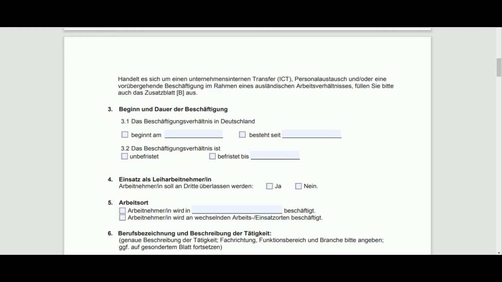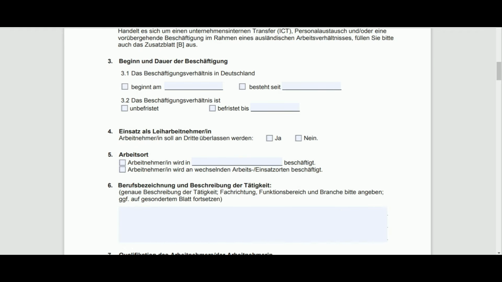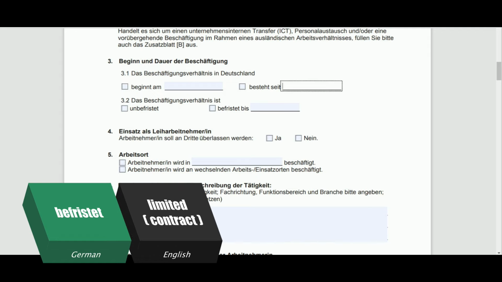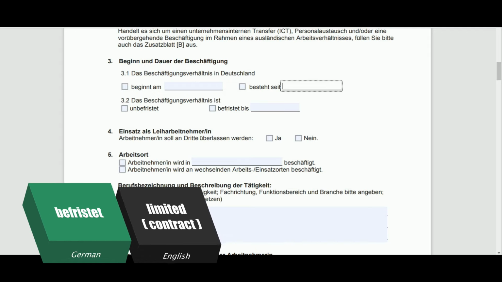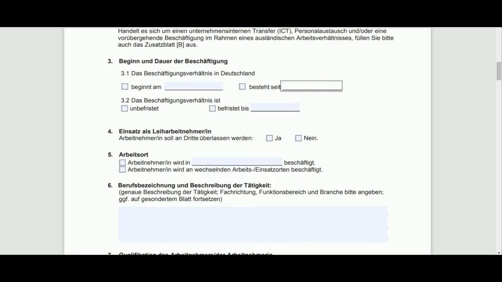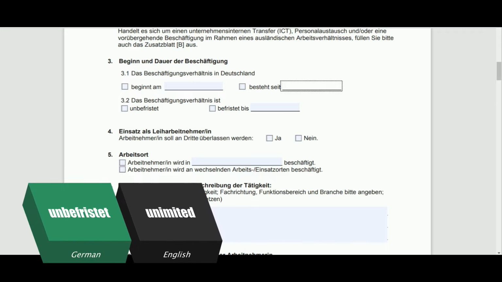Now going to the third point, Beginn und Dauer der Beschäftigung. So here you will have to write the date on which your job is supposed to start. That is the date which is mentioned on your contract. Bisherige Beschäftigung: in case it is already going, then you have to mention it, otherwise this probably will not be applicable. This Beschäftigungsverhältnis ist, that is the job contract is unbefristet or befristet. Unbefristet means unlimited. Some jobs are contract jobs wherein there is an Ablaufdatum, that is an expiry date of the job. So that will qualify as befristet, that is, they are limited time jobs, and some jobs are unlimited, which will be termed as unbefristet.